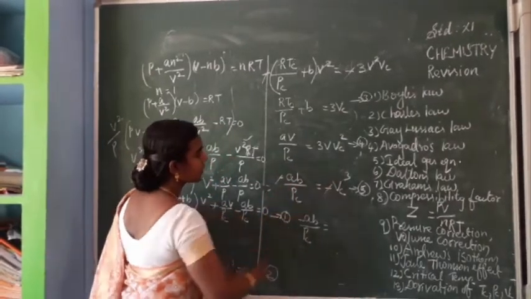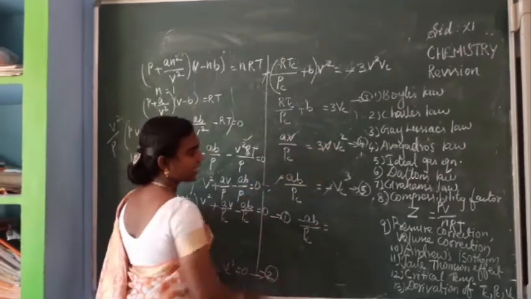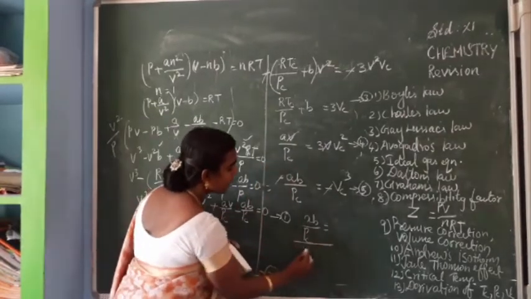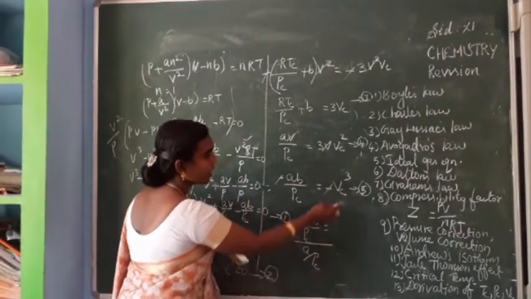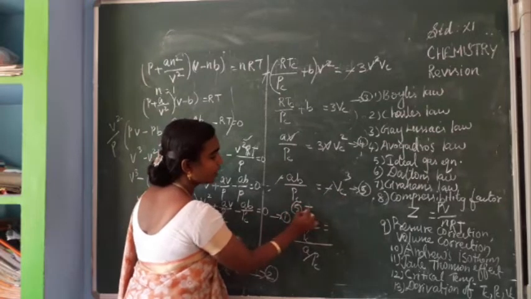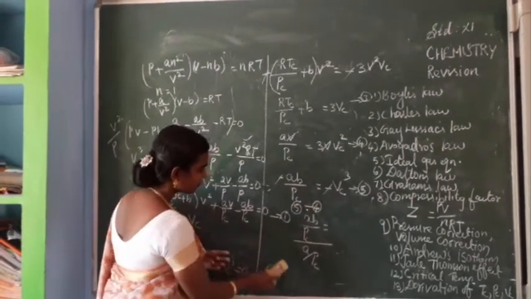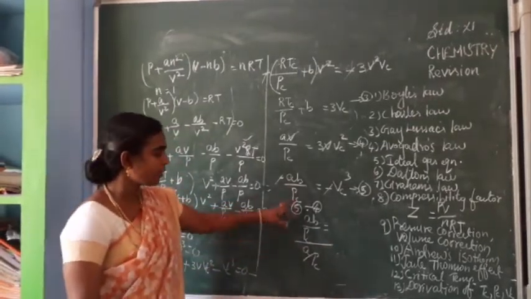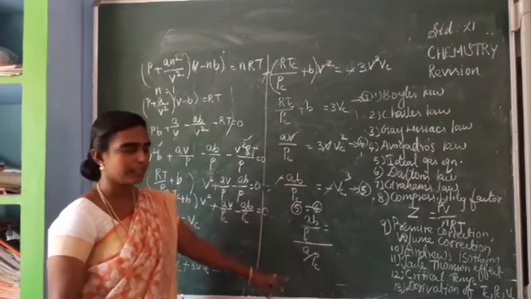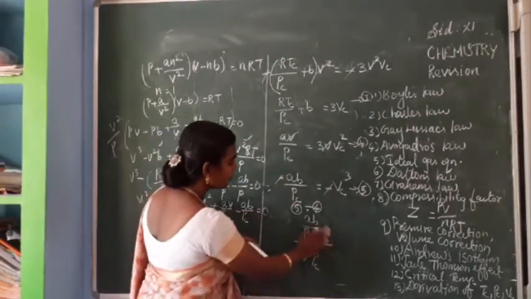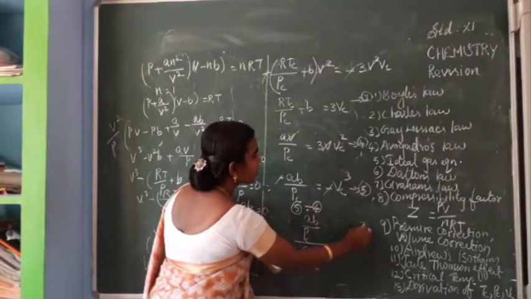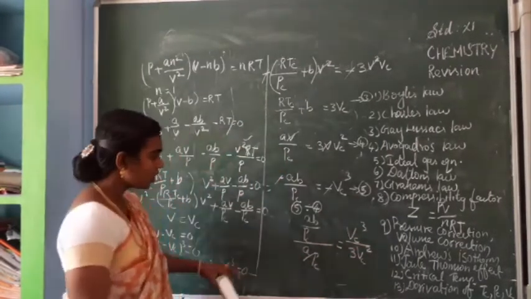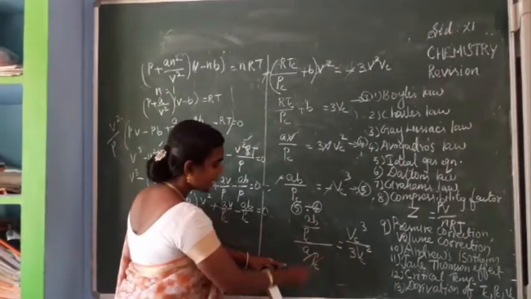Here minus minus we can cancel, here B we can cancel. So afterwards we are getting AB by PC divided by A by PC. How did we get it? Equation 5 divided by equation 4. Is it clear? So equation 5 divided by equation 4, that is AB by PC divided by A by PC is equal to Vc cube divided by 3Vc square. Isn't it? So here this PC and this PC.